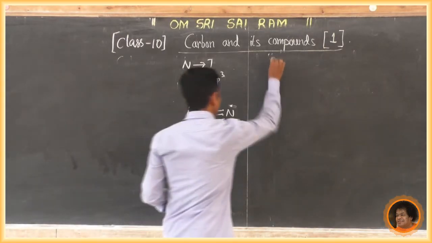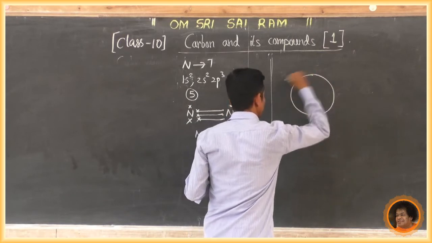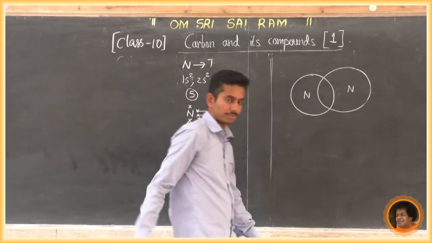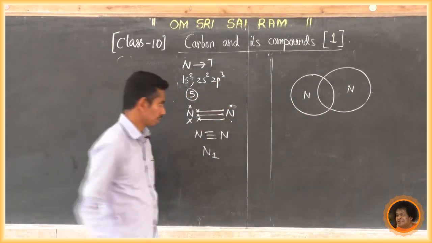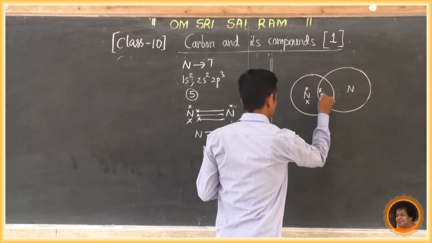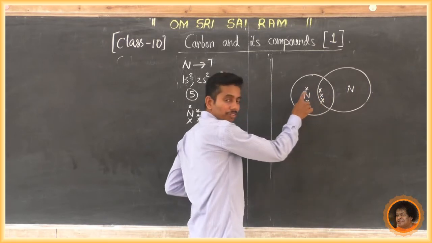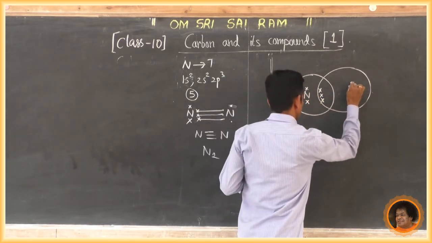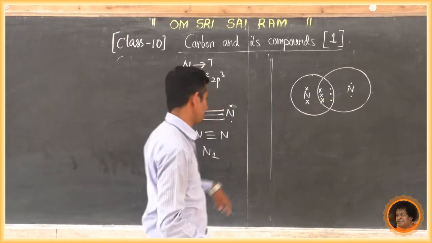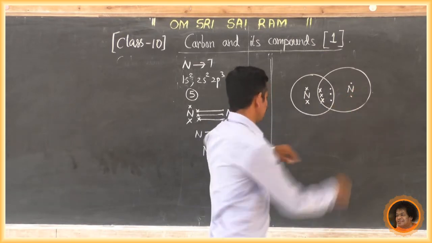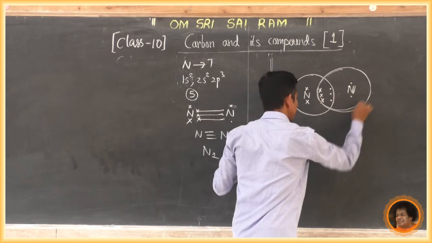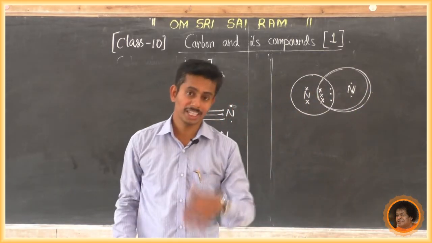If we write the dot structure, this is a nitrogen, this is also a nitrogen. What is the valence electron? It is 5. So 1, 2, 3, 4, 5. These are the 5 electrons of nitrogen. Another nitrogen, 1, 2, 3, 4, 5. If we count the total number of electrons for this nitrogen, just look at this. 1, 2, 3, 4, 5, 6, 7, 8. So this nitrogen gets 8 electrons and becomes stable.